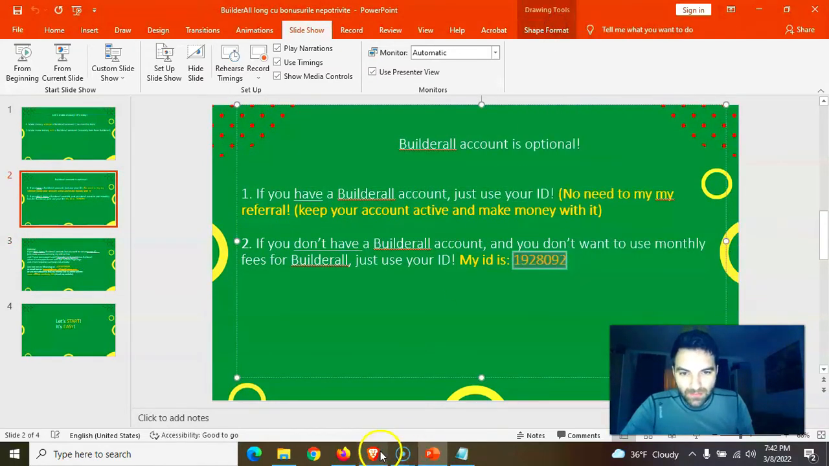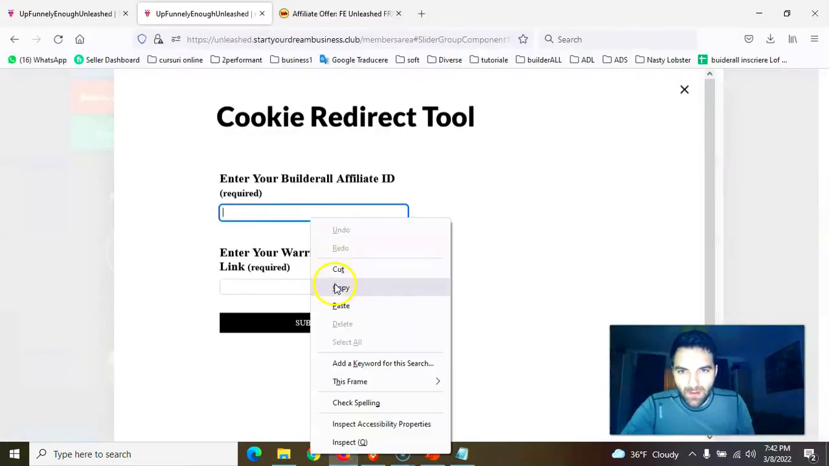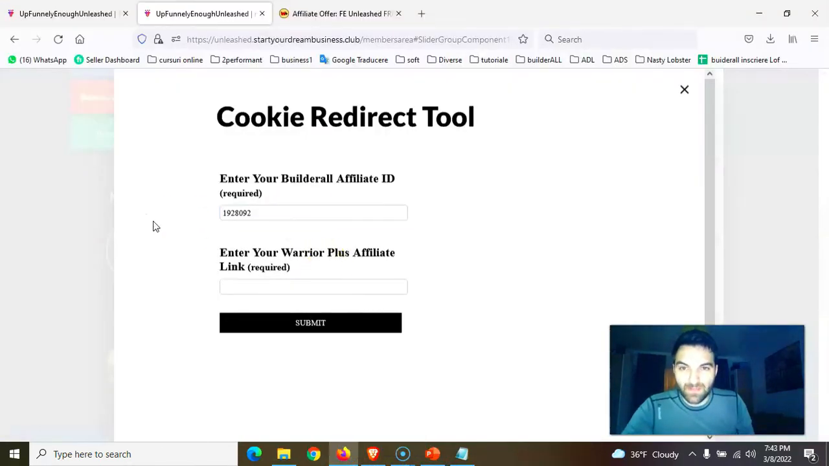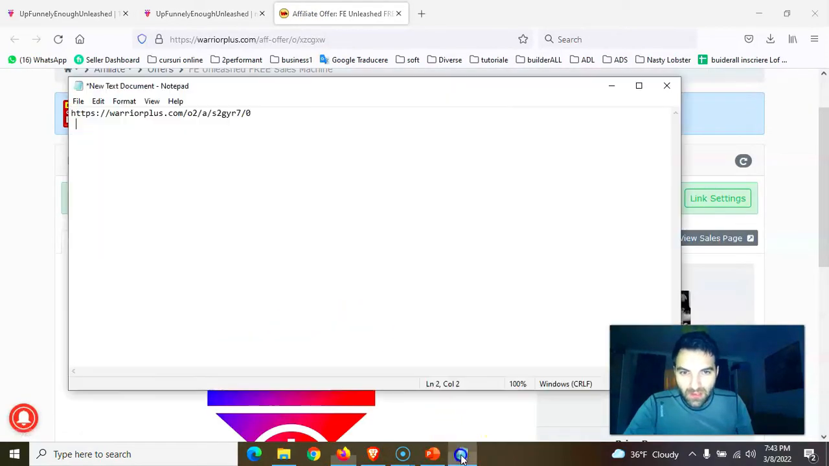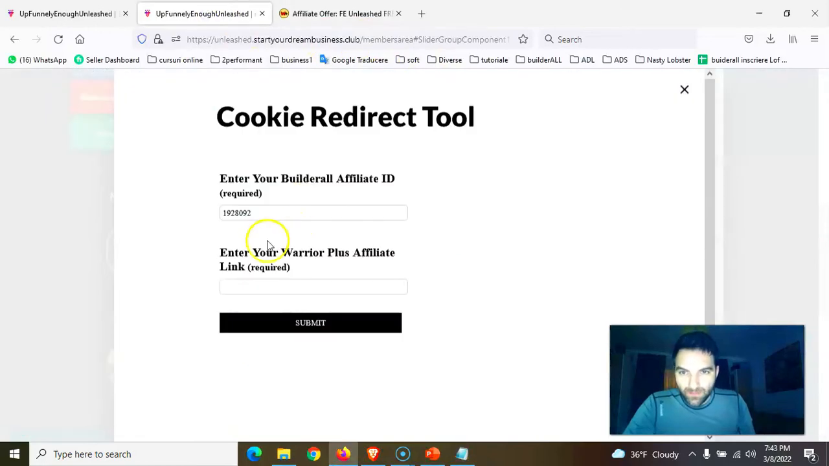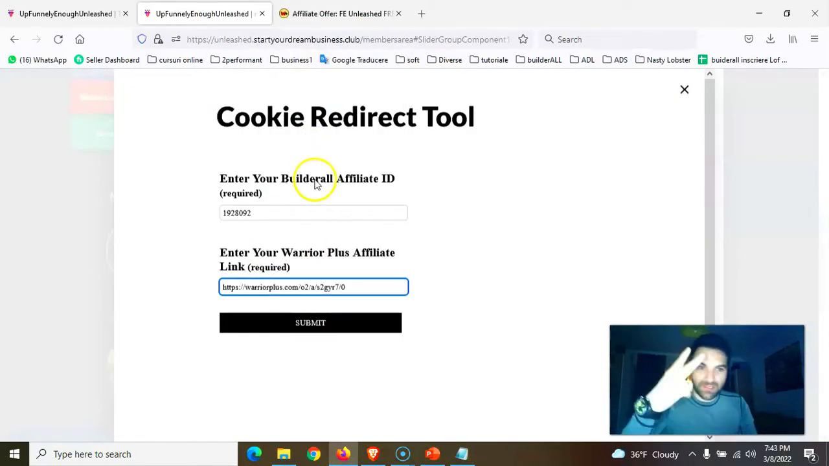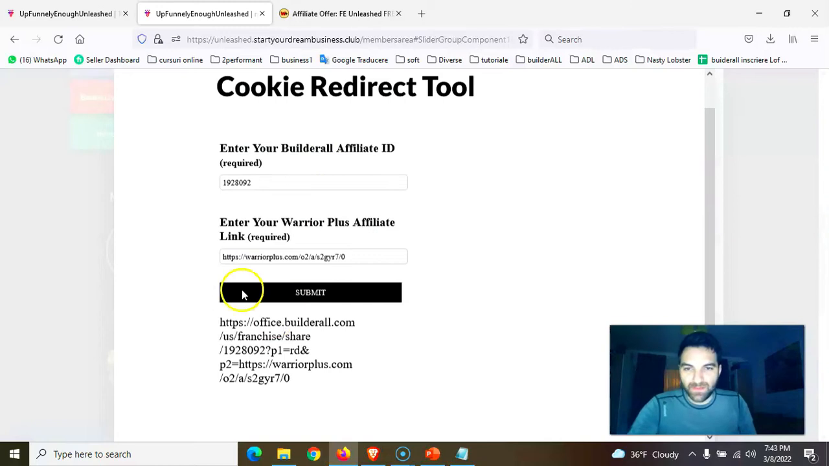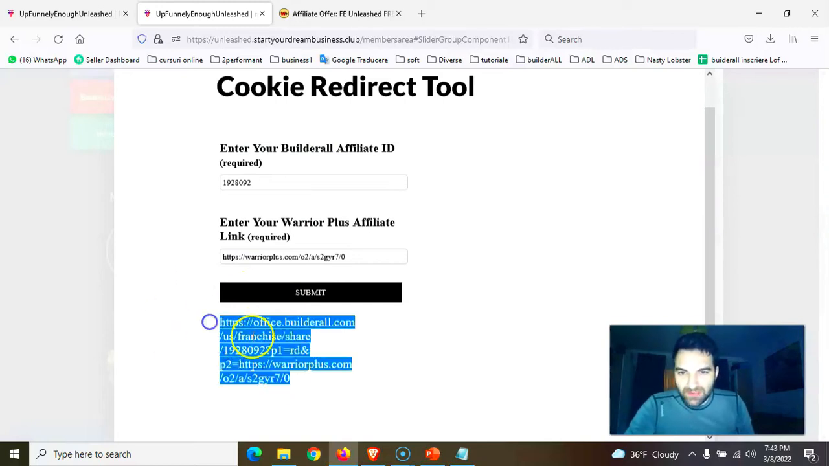I will add it here. Okay, this is my ID. You can use my ID only when you don't have your own ID. And here is the link from Warrior Plus. Okay, you can have this one, or you can take it from here. Doesn't matter. It's the same link. So you add these two pieces of information, and now you must submit. And after you submit, here is the referral link that you can use.